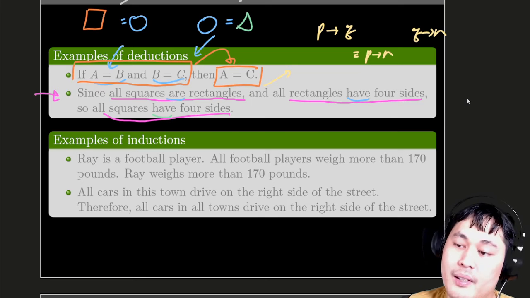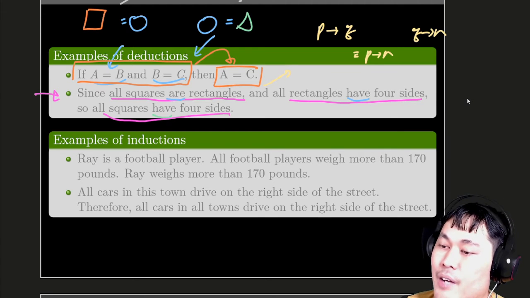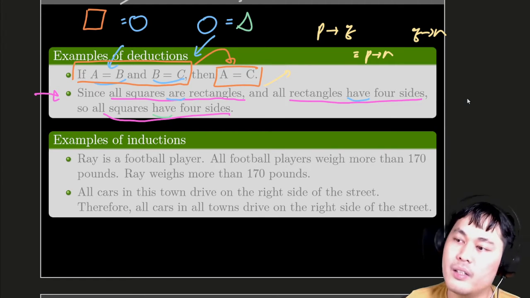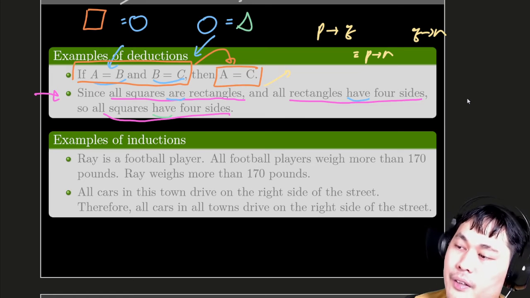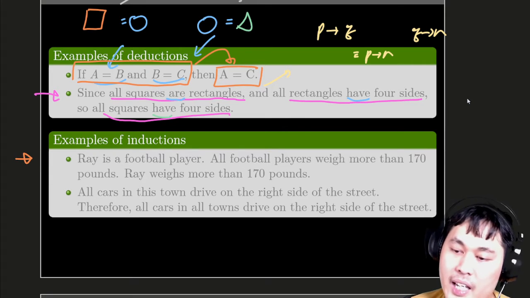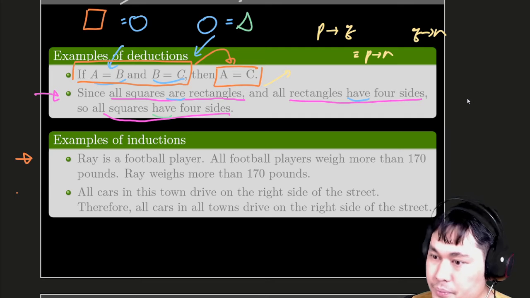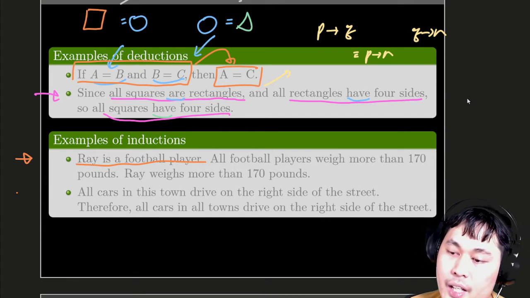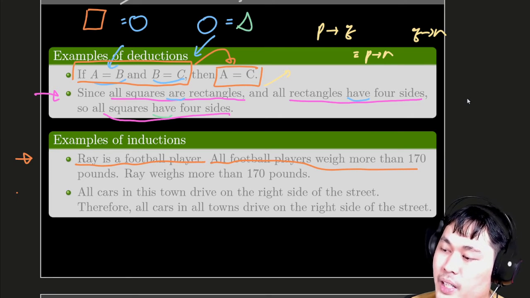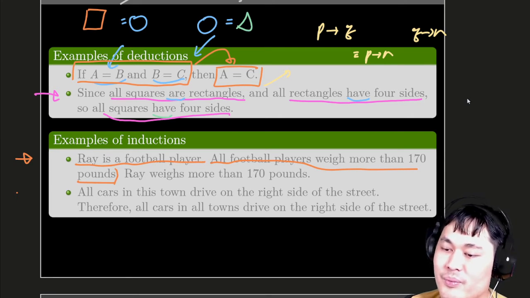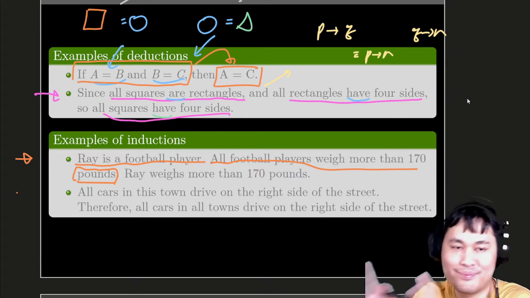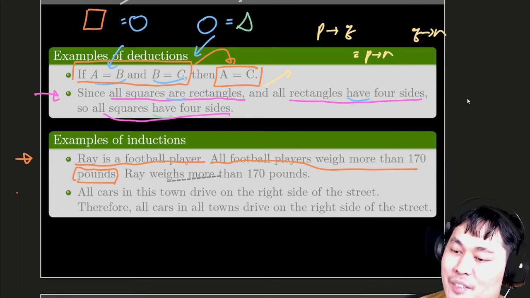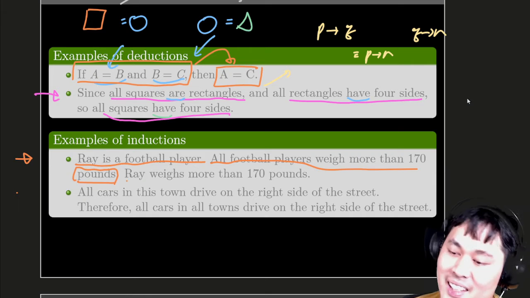Okay, so that's deductions in math. We have all the information. We just have to draw the conclusion from all these facts. But on the other hand, for inductions, you start from observation. In the first example, Ray is a football player. You know that all football players weigh more than 170 pounds. Notice how I use the word pounds because it's an American textbook. Then you conclude that Ray weighs more than 170 pounds.